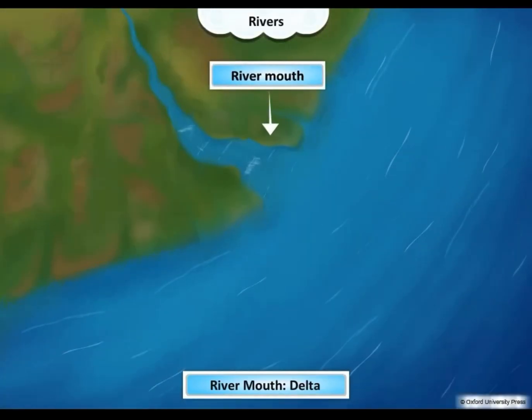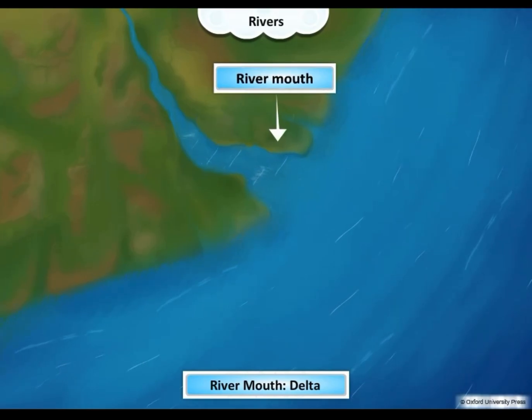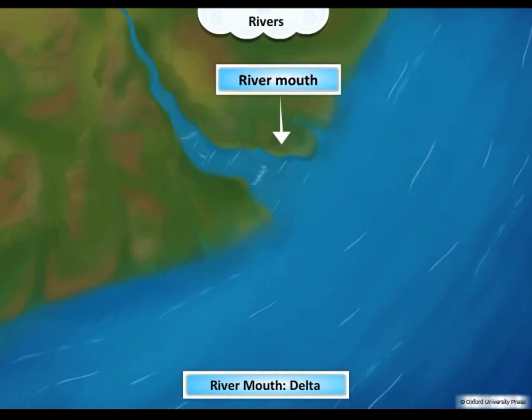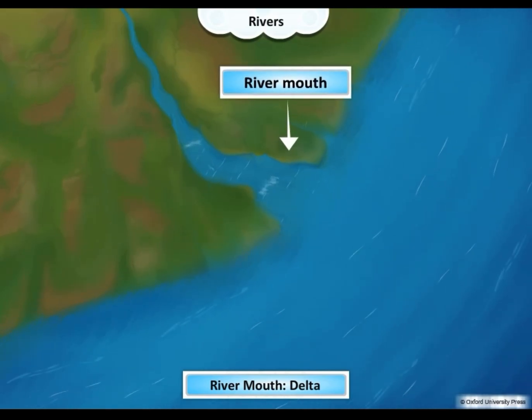The place where the river ends its journey is called its mouth. This is where its water flows into a sea, ocean, or lake.